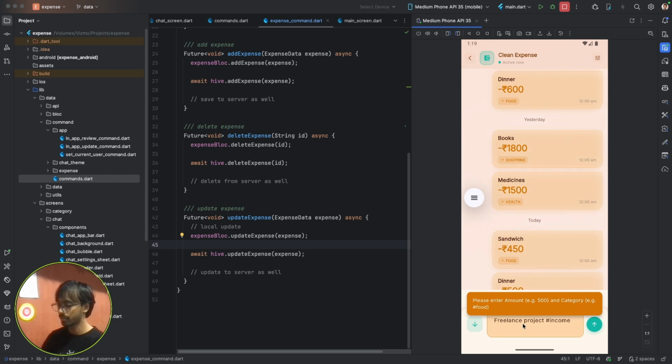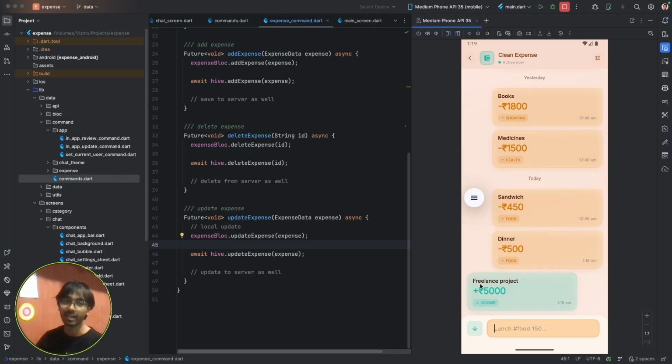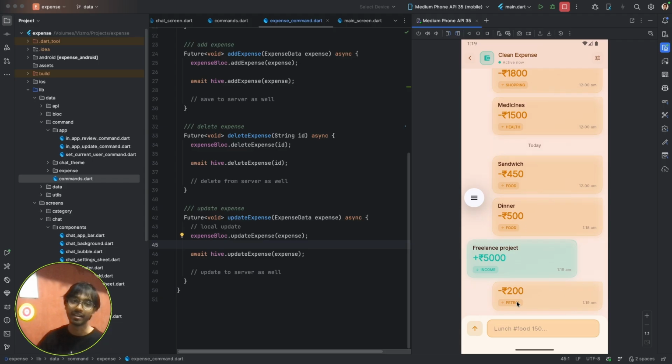So let's say, and then send. This will get added. As simple as chatting. Expense, cash, petrol, 200. Send. It will get added. As simple as chatting.